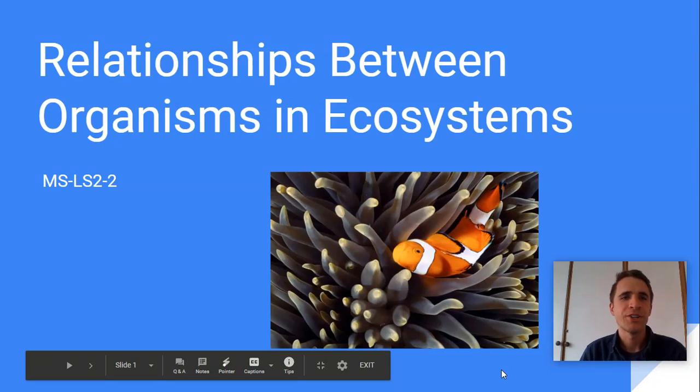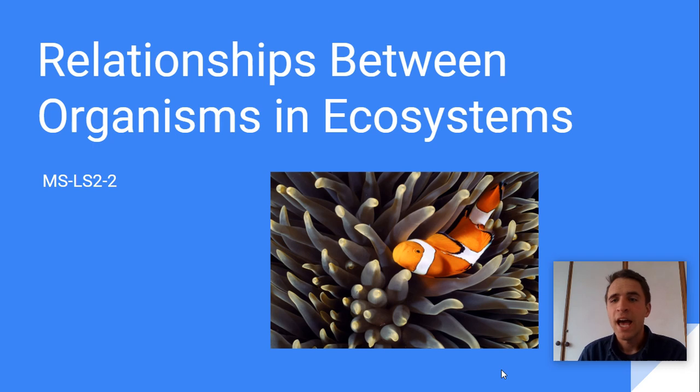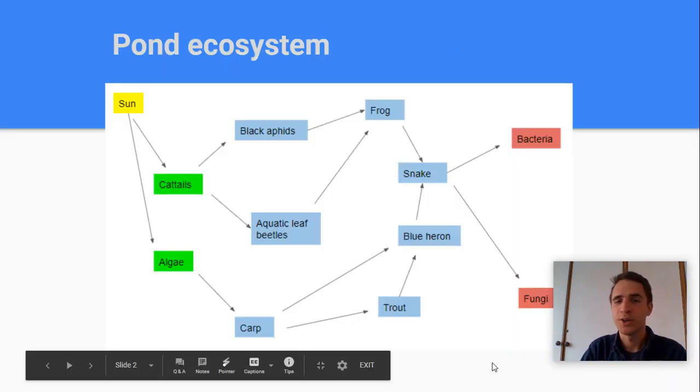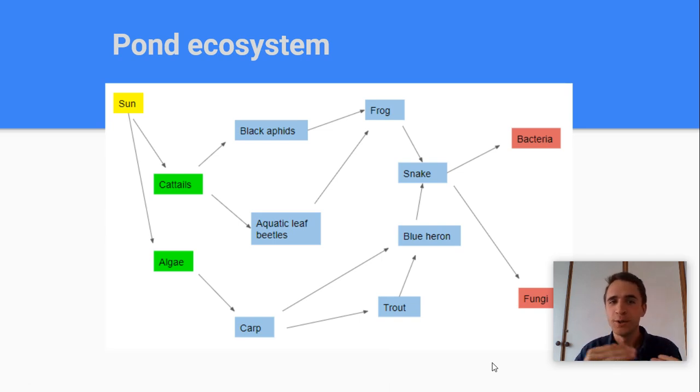Hi everyone, today we're going to talk about relationships between organisms in ecosystems. As we go throughout this lesson, guys, we're going to refer back to this food web that you made earlier on in the unit for the pond ecosystem, right? It shows the way energy flows through the different organisms in an ecosystem.